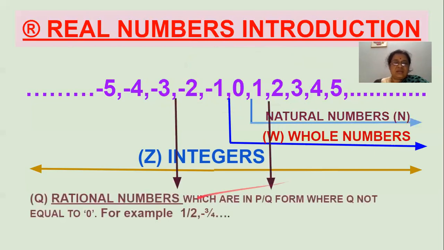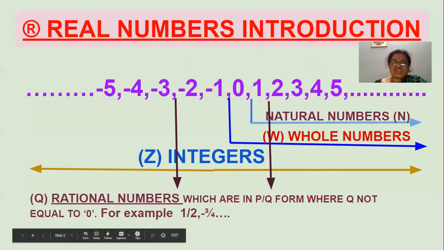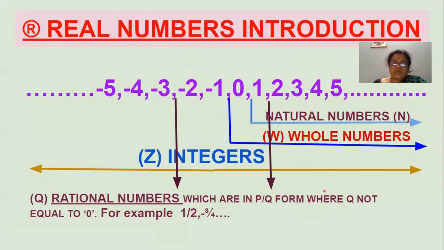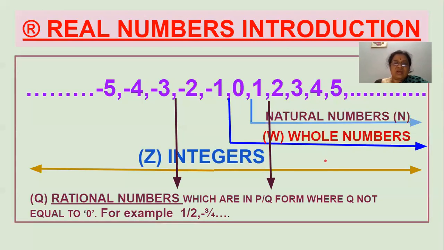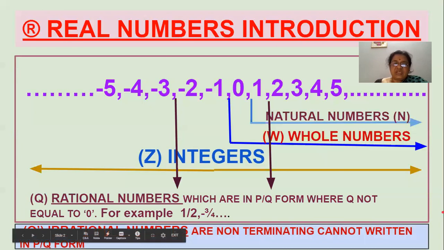And next, these are the natural numbers, and these are rational numbers. The rational numbers are in the form of p by q, where q should not be equal to 0. All these numbers are the family of real numbers, whereas one more type of number is also there, which is irrational numbers. Irrational numbers cannot be written in the form of a fraction, and they are not terminating. So all these numbers come under the family of real numbers.